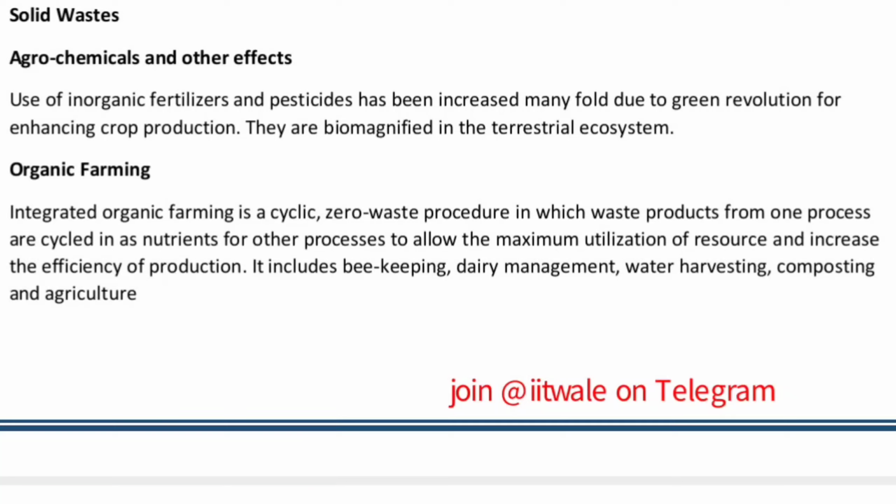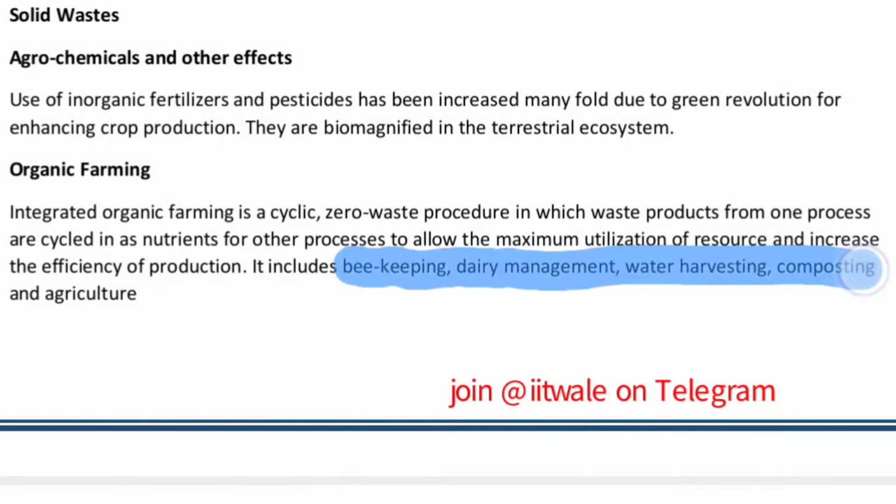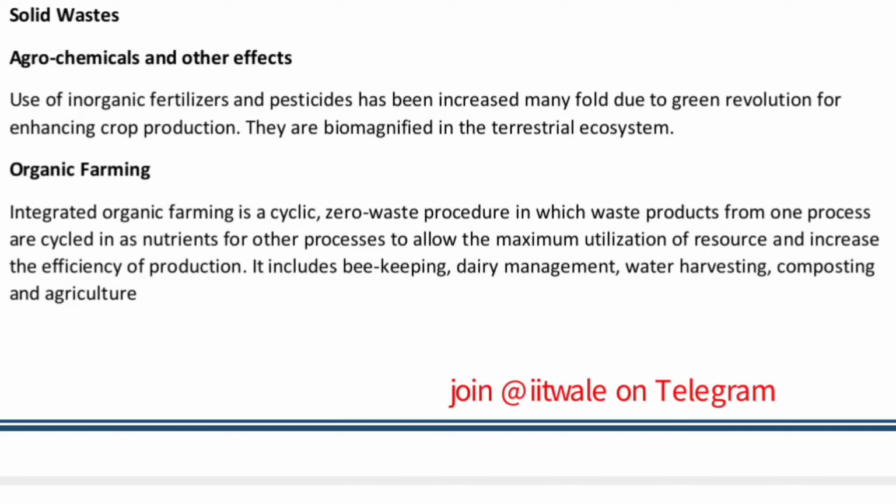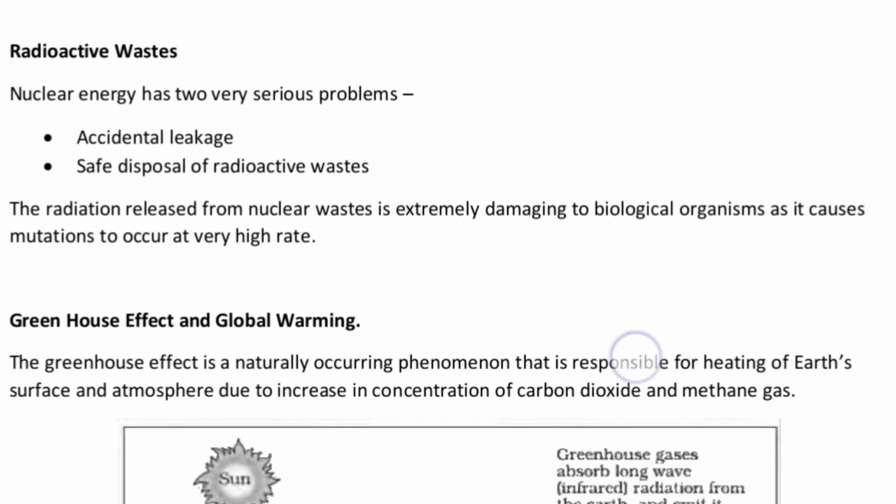It is including the beekeeping, dairy management, water harvesting, composting and agriculture. What happens here in the organic farming? We are dealing, parallelly alongside with the organic farming, with the beekeeping, the dairy management, the water harvesting, the compost formation and the agriculture as well. So we are just recycling the nutrients one way or the other. Okay, and this will be called as organic farming.